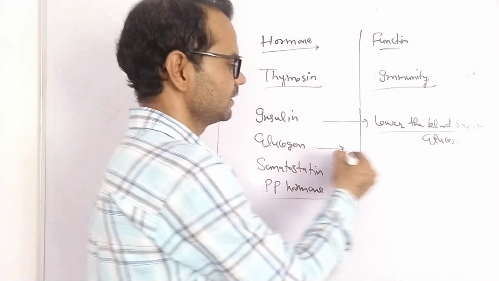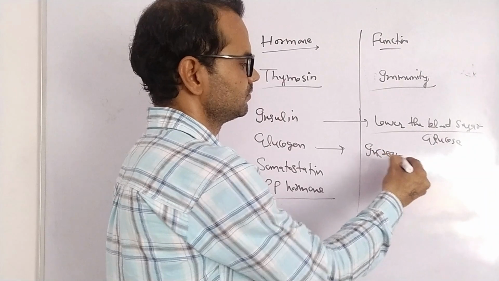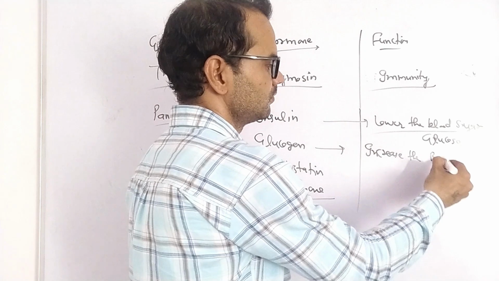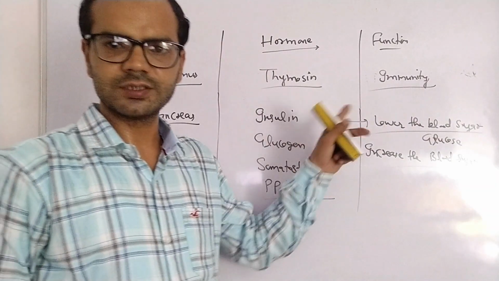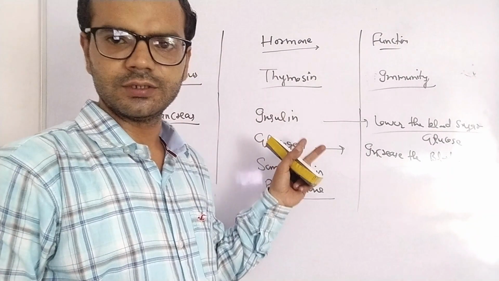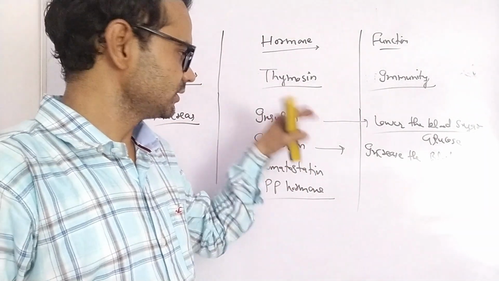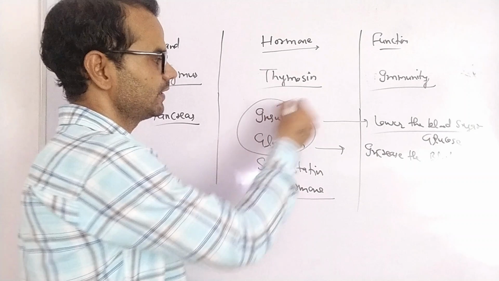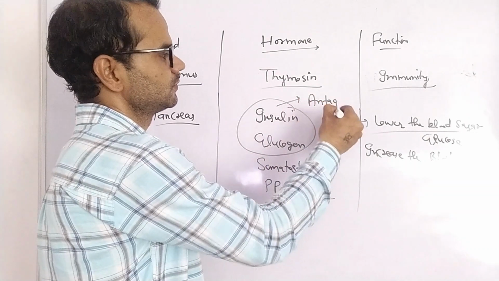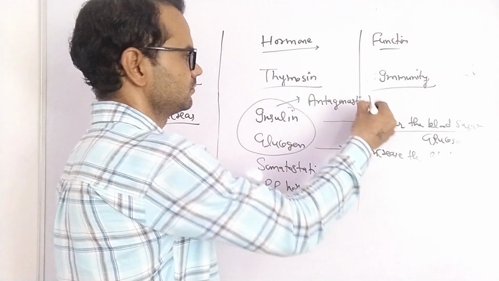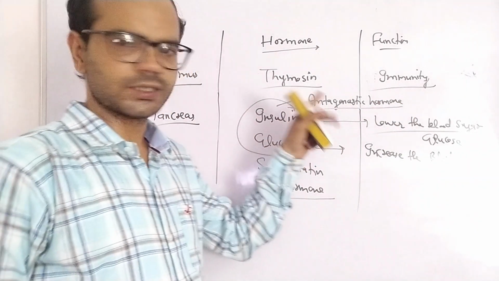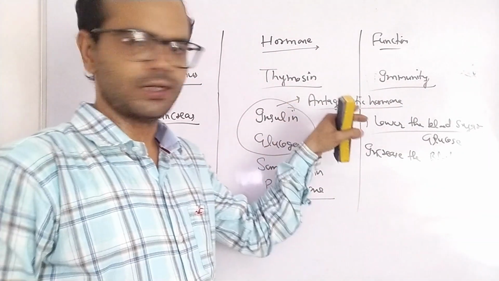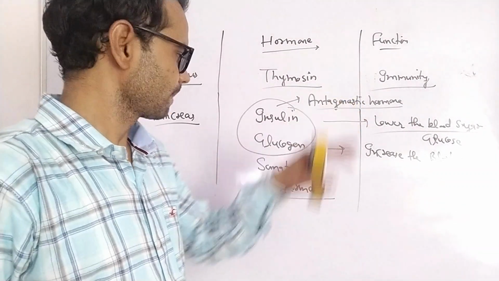Glucagon increases the blood sugar. So there is a balance between insulin and glucagon, and the set of these hormones is called antagonistic hormones. The hormones which are opposite in function are called antagonistic hormones.